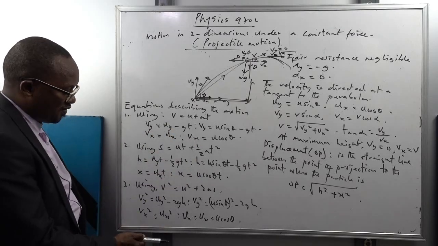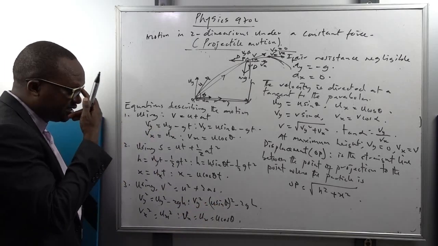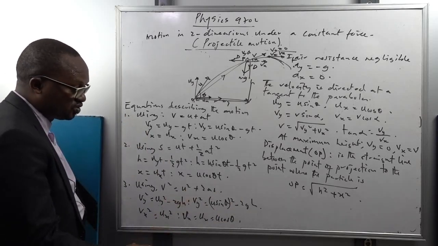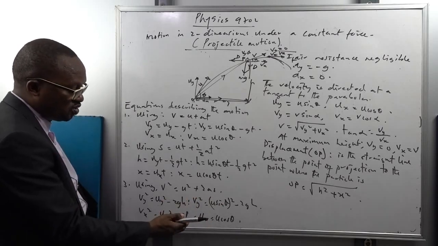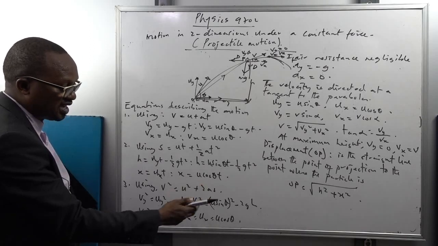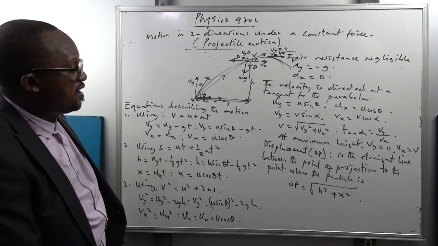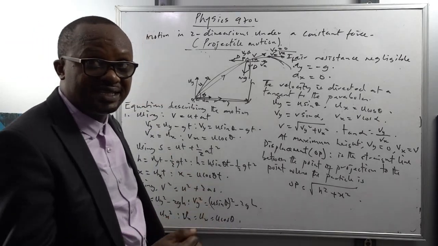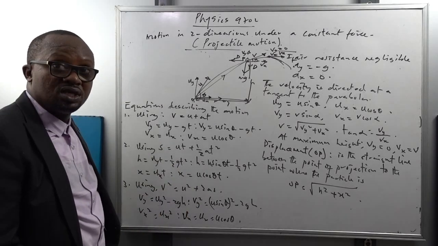This one also, if I want to find the vertical height here, the maximum height, I mean, this is for any given height, but maximum height means that Vy is equal to 0. So 2gh is equal to u sine theta all squared. So h becomes what? U sine theta all squared over 2g, which is u squared sine squared theta over 2g, maximum height. So we have explained it in the generic sense. You can also be able to extend it to look at the different aspects you need to look into. Is that okay?